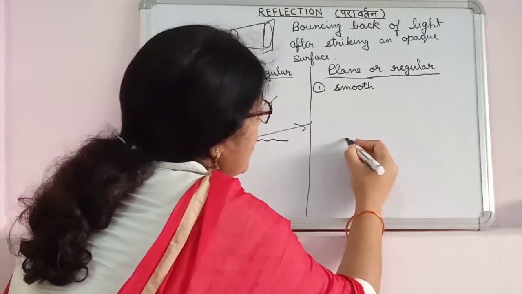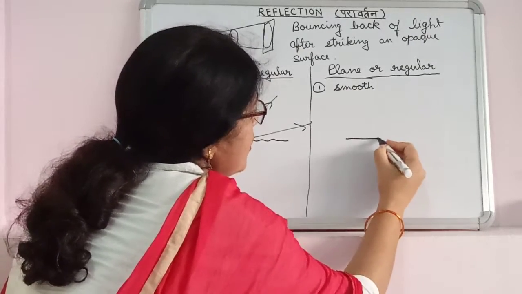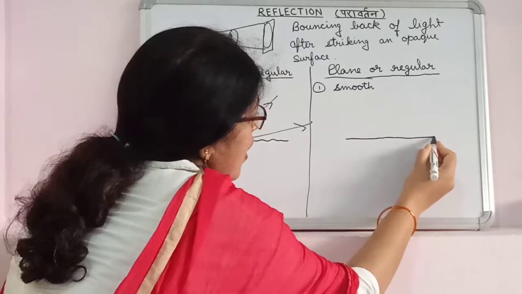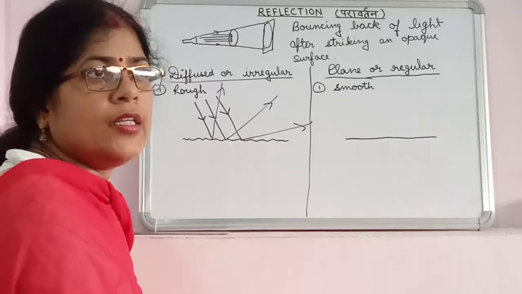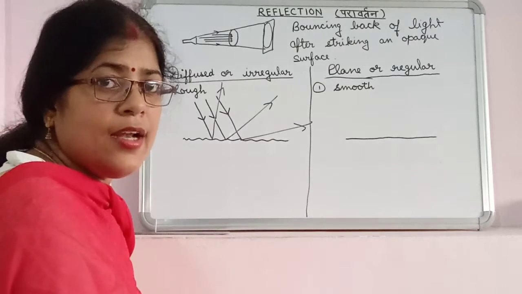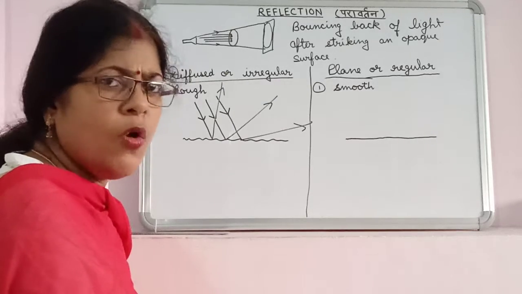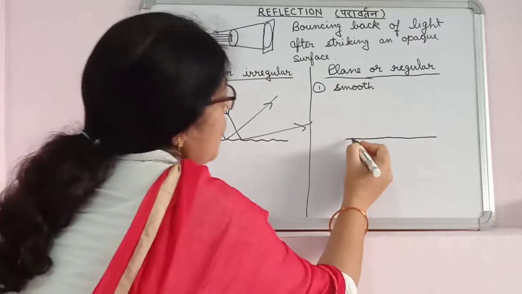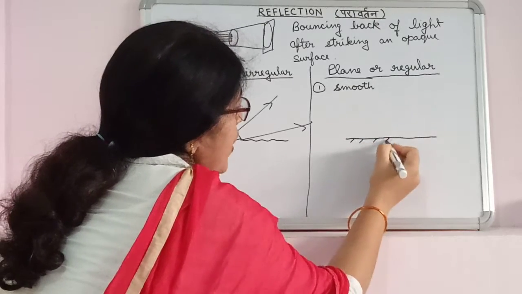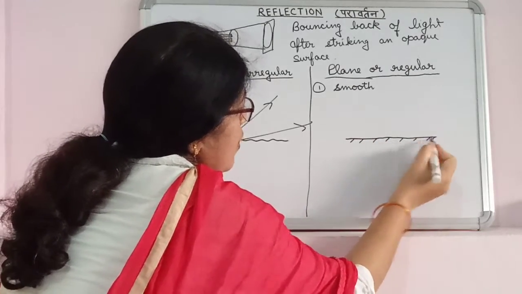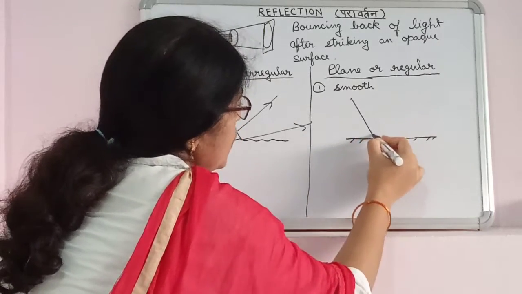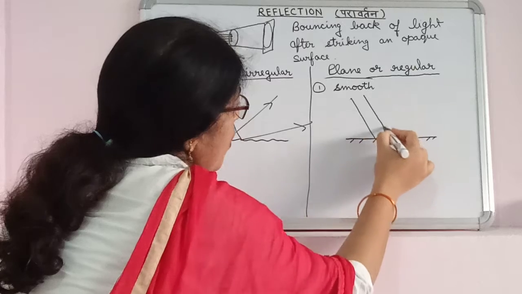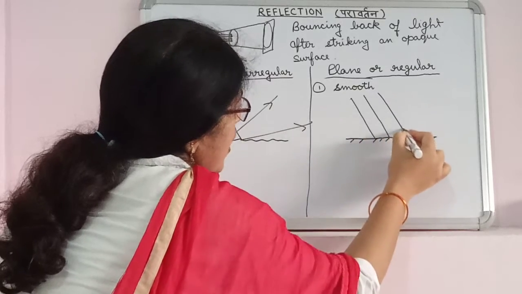On the other hand, suppose the surface is plain, like that of a mirror or a stainless steel plate. So suppose this is the symbol of a mirror and the rays are coming towards this mirror and falling on it like this.